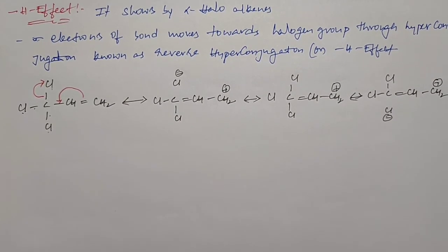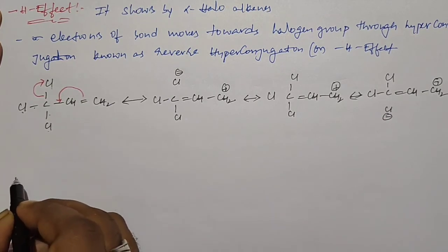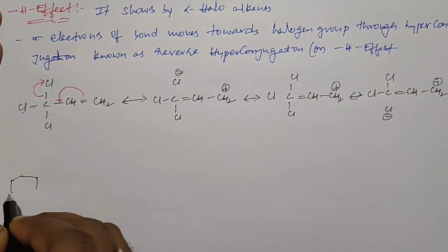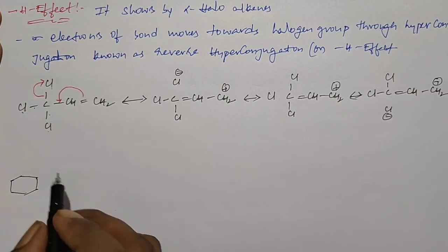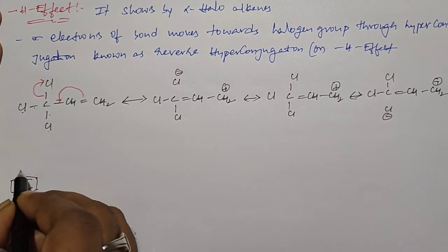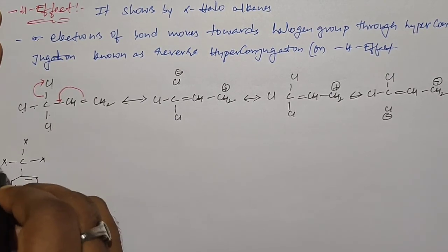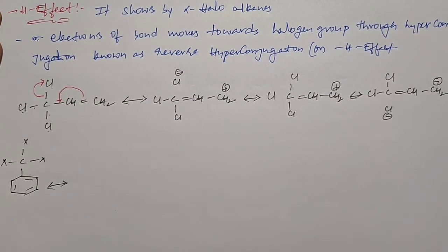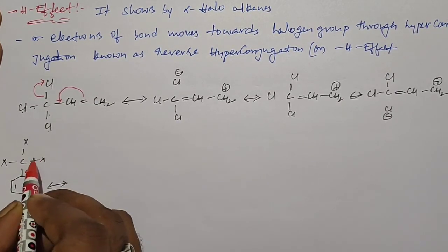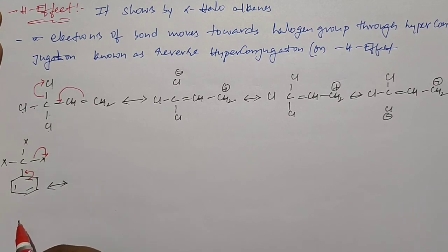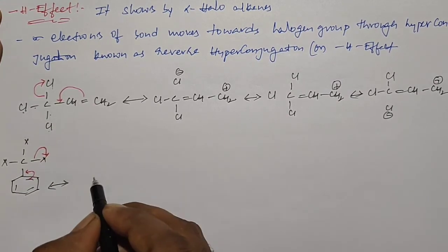I will give one more example, and with this I will close the minus H effect. I take tetrahalomethylbenzene, or toluene. When these pi electrons shift as pi electrons, and these sigma electrons shift towards any one of the three halogens as a lone pair, we get the resulting structure.